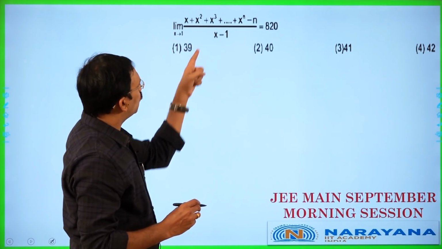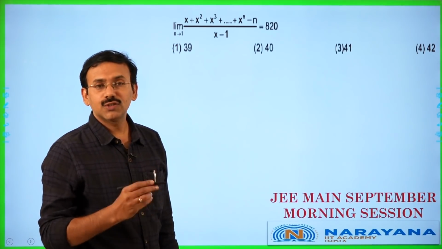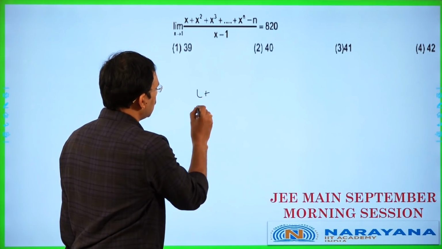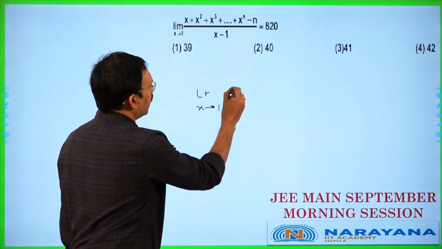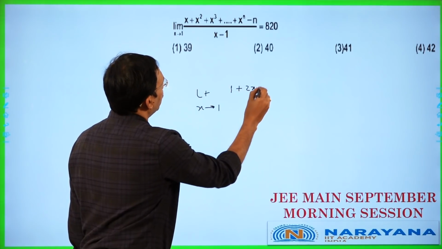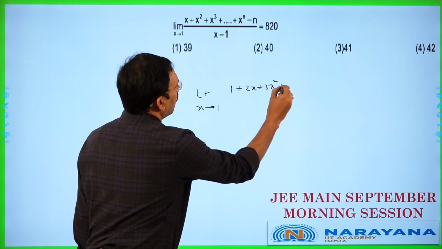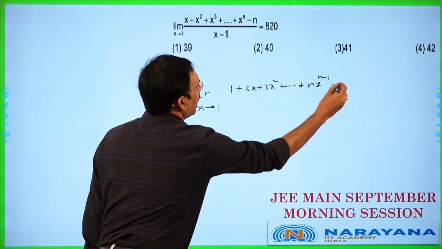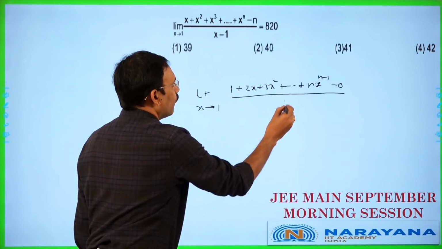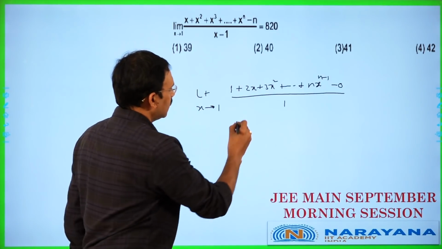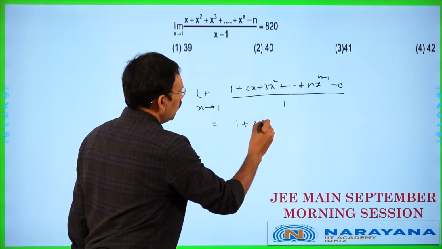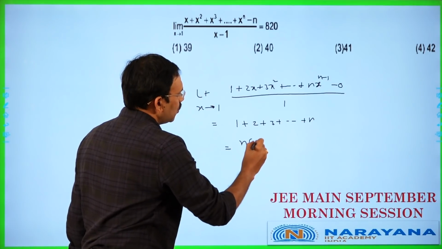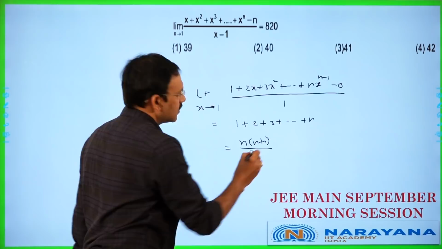When you put x tends to 1, you will get 0 by 0. So, let us adopt L'Hospital's rule here. Limit x tends to 1, derivative of the numerator: 1 plus 2x plus 3x square plus and so on, n into x power n minus 1 minus 0, by 1. Put x tends to 1, this becomes 1 plus 2 plus 3 plus and so on n, which is n into n plus 1 by 2 is the limit.